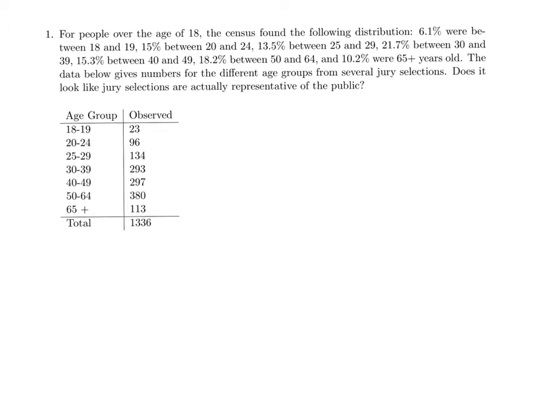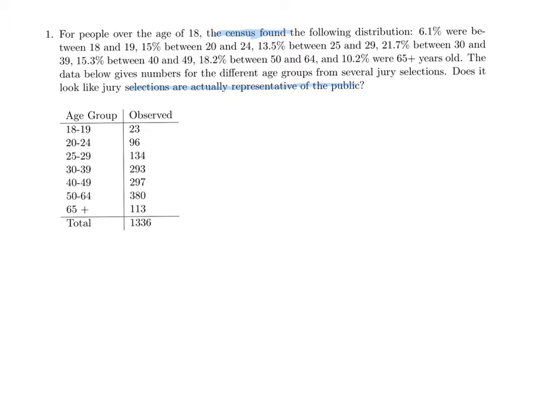So in this example, we're going to be looking at jury selection and asking, well, do juries actually represent the public? Because that's kind of the point of a trial by a jury, to be tried by your peers. Important things to realize in this problem is, once again, we're looking to see, are they actually representing the public? And to test this, we're going to be comparing our data to census stuff.